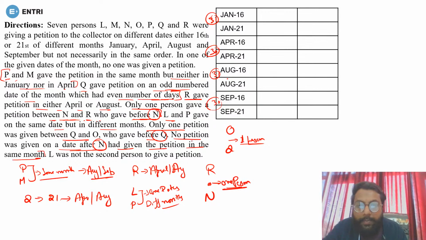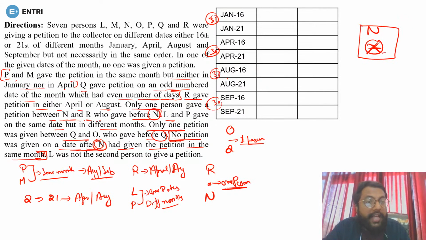Done. Okay, now: no petition was given on a date after N had given the petition in the same month. Now this is the most important sentence, the most important line from where you can start your arrangement. But first let me help you understand what this is. No petition was given on a date after N. So after N there will be a date on which no petition was given. First of all, it is clear. And N had given the petition in the same month, means after that, the date on which no petition was given should be in the same month. Is it clear or not?